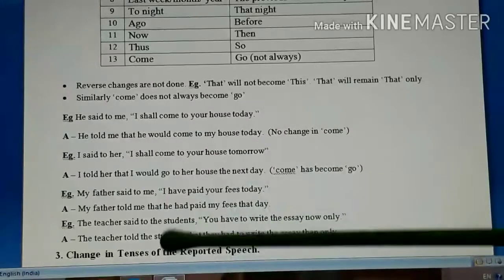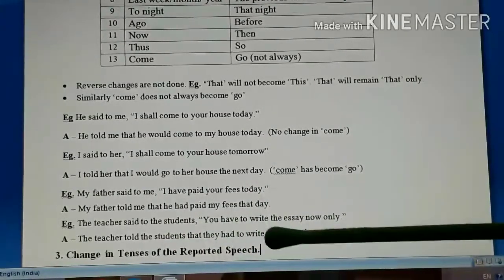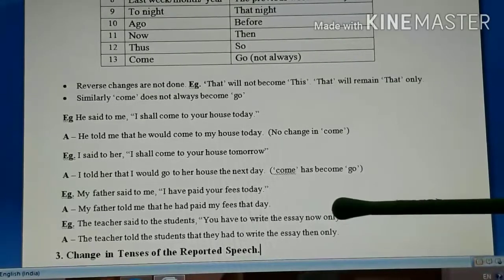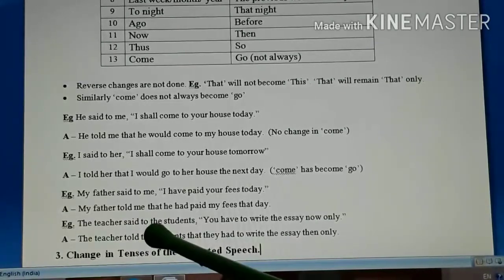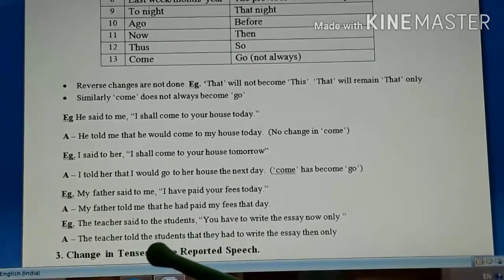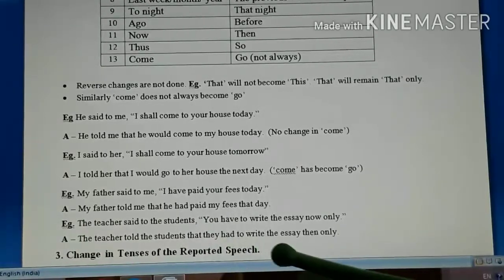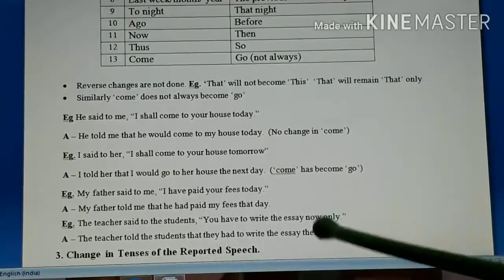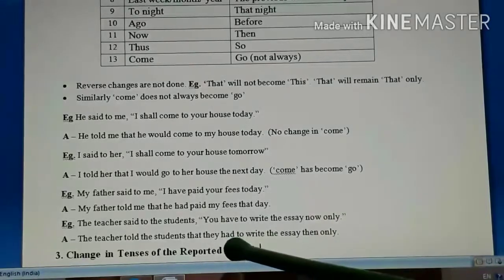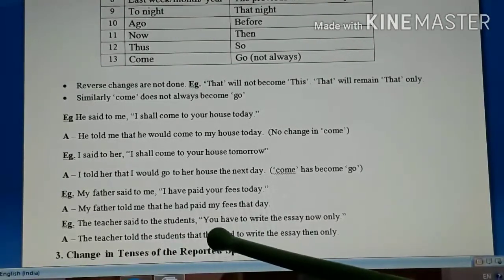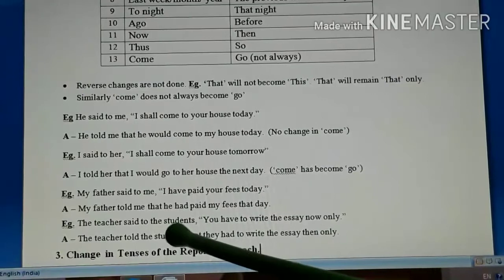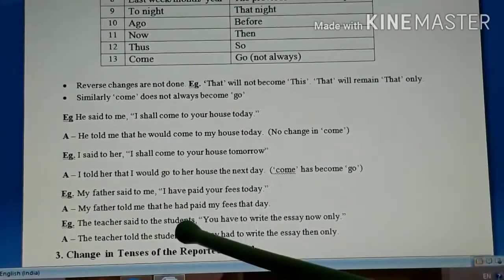Now next example. The teacher said to the students, "You have to write the essay now only." So now also becomes then. The teacher told the students that they had to write the essay then only. Now became then. Have to became had to. You became they over here. So the pronoun they we used because it is referring to the students, and students are in plural form.